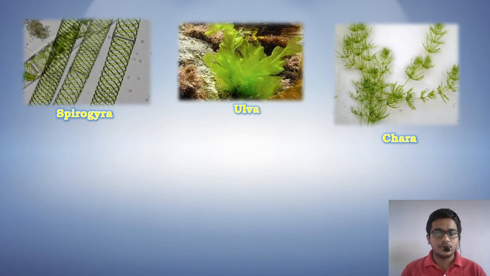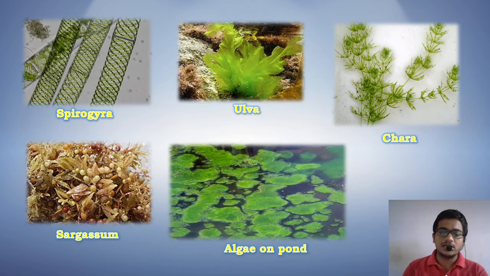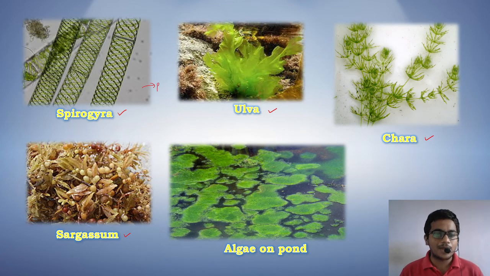One is Spirogyra, second is Ulva, third is Chara, fourth is Sargassum, fifth is this. I have just shown a random algae on the pond. These are the main examples that you all have to remember: Spirogyra, Ulva, Chara, and Sargassum. You all have to practice the diagram of Spirogyra as it can be asked to be drawn. It's a textual question. Okay.